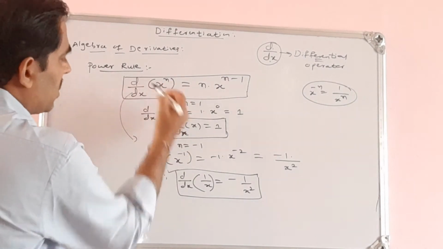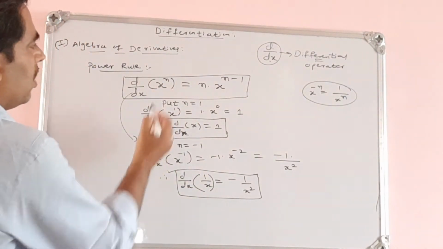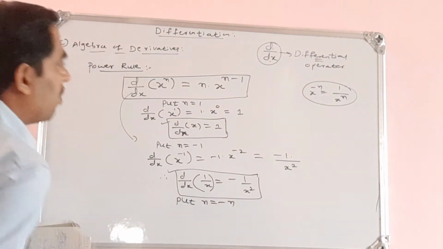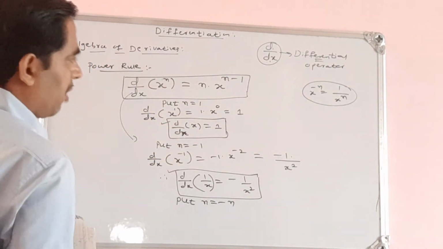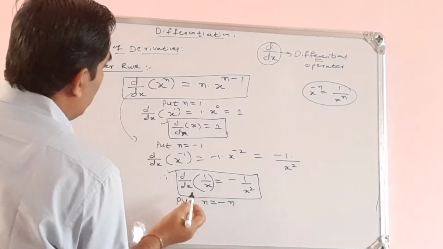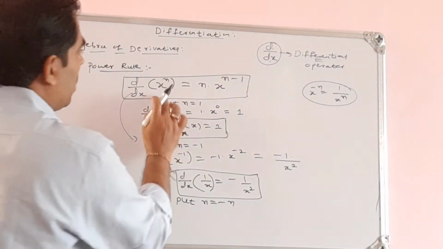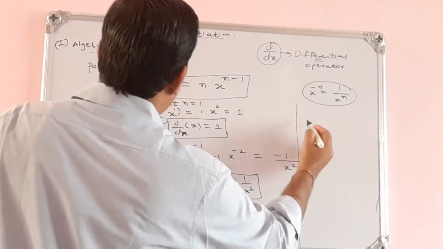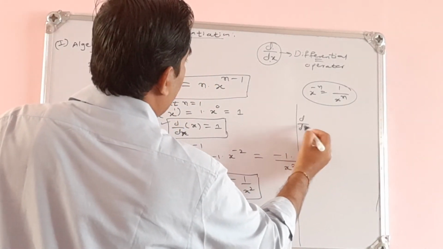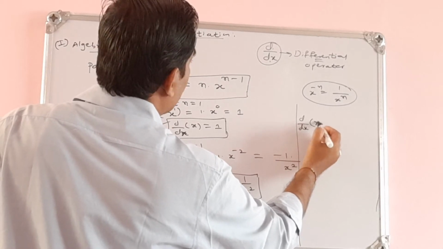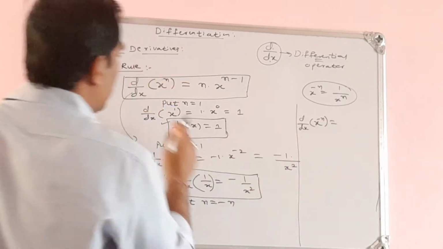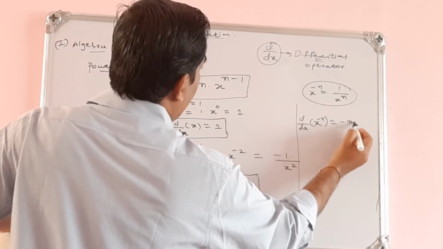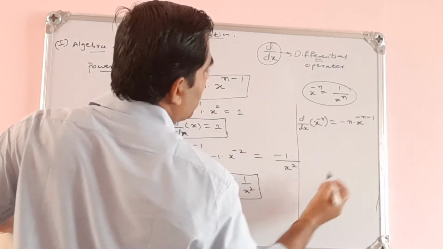So let me replace n by negative. So if the power is negative, then what happens to this formula? Put n is equal to minus n. Then what will I get here? See, derivative of x to the power of minus n. Okay, I have replaced n by minus n. Then on the right hand side, minus n into x to the power of minus n minus 1.